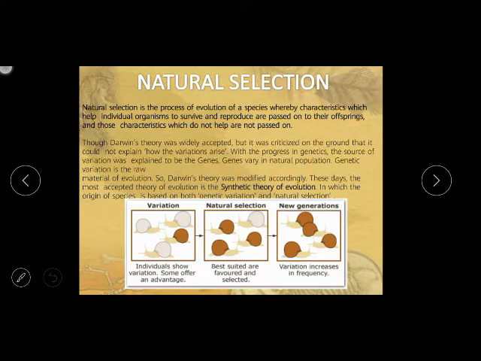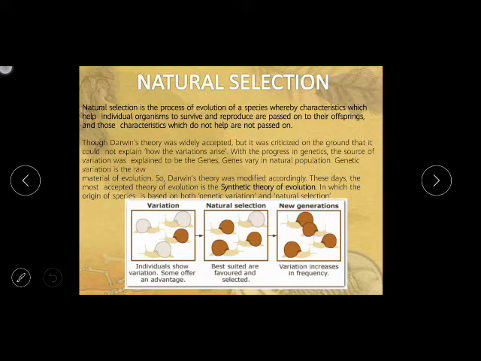So Darwin's theory was modified, and then the synthetic theory of evolution was given, that is, in the genetic variation, whenever there are changes in genes, there will be variation in the next species. Or the natural selection: if you are not fit with nature, then you have to die. That means the elimination of the organisms.